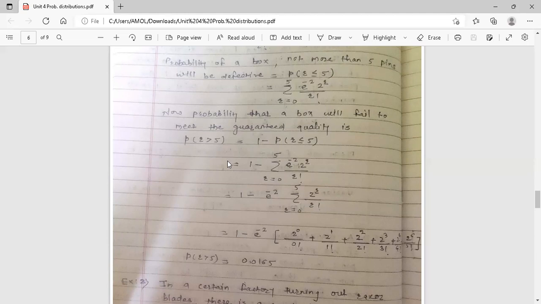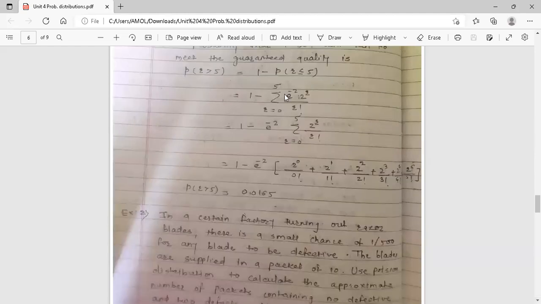The best way: the probability of r greater than 5 is equal to 1 minus the probability of r less than or equal to 5. And the probability of r less than or equal to 5 is in the previous step: summation of e raised to minus 2 into 2 raised to r upon r factorial, r varying from 0 to 5. You subtract this term from 1 and you will get the probability that a box will fail to meet the guaranteed quality. Simplify it using a calculator and calculate the value of every term. E raised to minus 2 is constant, so you can write it outside the summation.